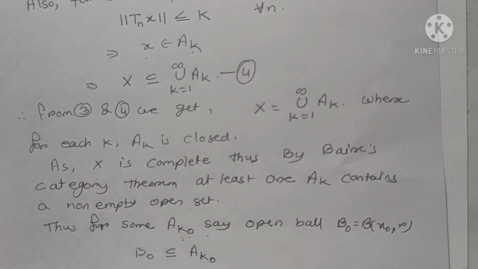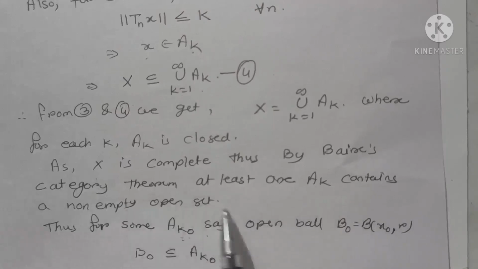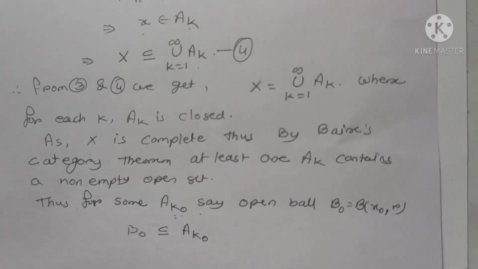We know that every ball is an open set and it is always non-empty, so we consider that non-empty open set as the open ball B0 equals B of x0 comma r, with radius r and center x0, contained in Ak0.